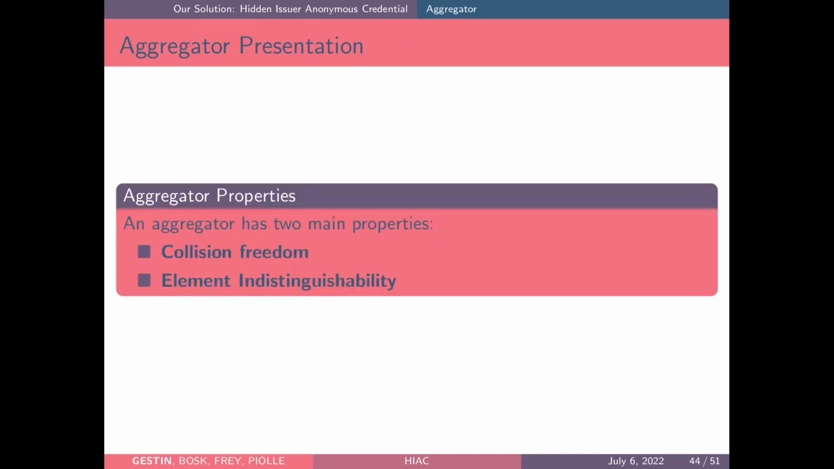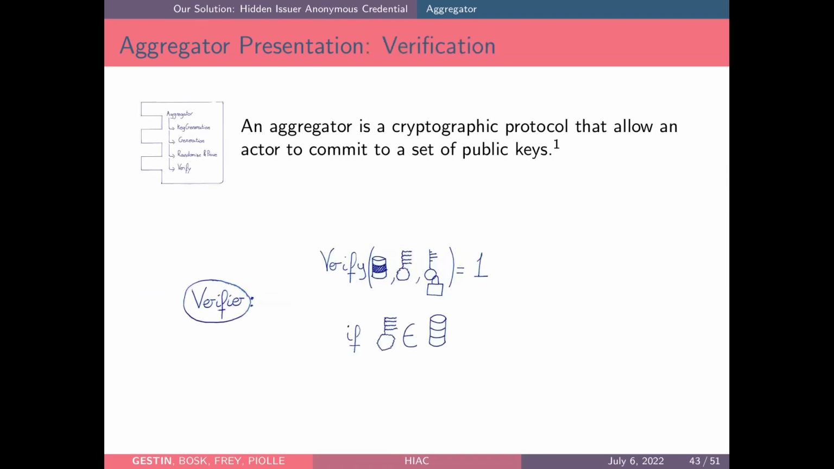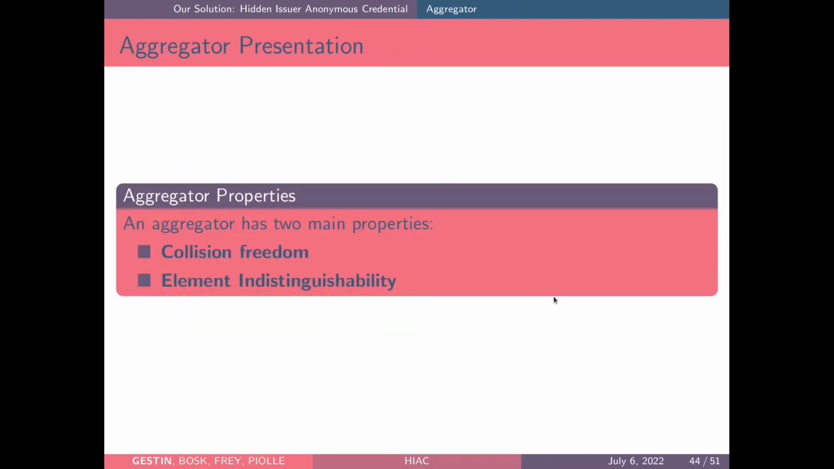So an aggregator has two main properties. First, the collision freedom property, which states that if this verification function outputs 1, then the verifier is sure that the randomized key belongs to the set of public keys it trusts, and the element indistinguishability property, which states that even though the verifier knows that the randomized key belongs to the set of public keys it trusts, he cannot learn which key was used to produce this randomized key.